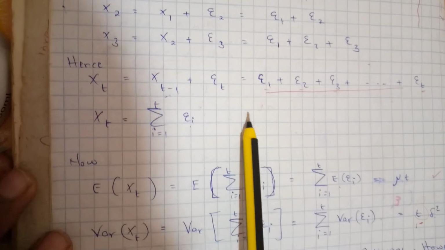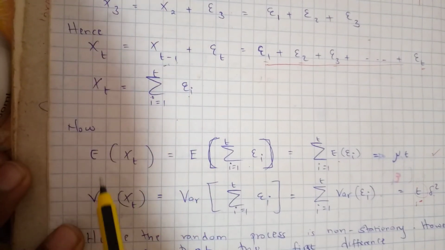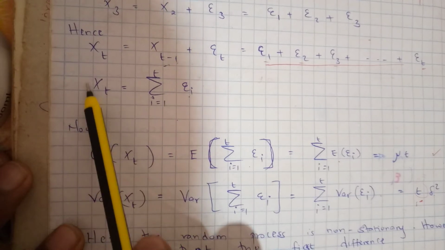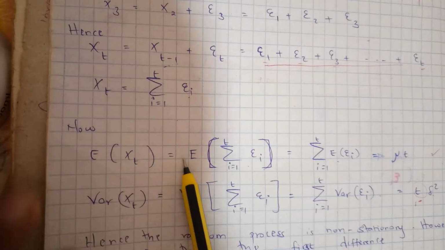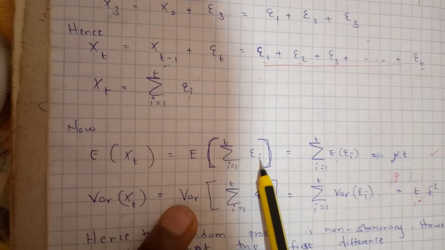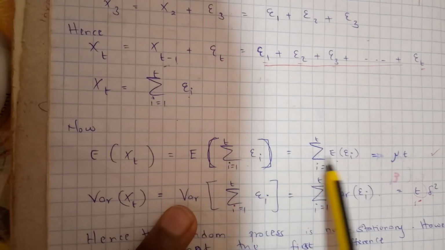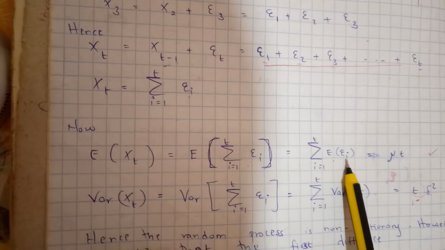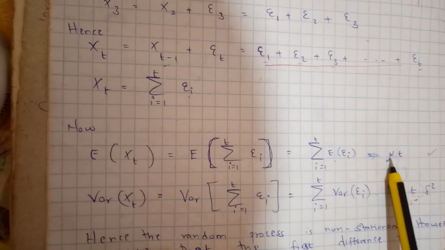We can also look at the expectation of this process, the mean. The expectation of x t is equal to the expectation of the summation of epsilon i, i running from 1 to t, and we introduce the expectation inside the summation. We know the expectation of epsilon i is equal to mu, but we are summing t times, so mu times t.